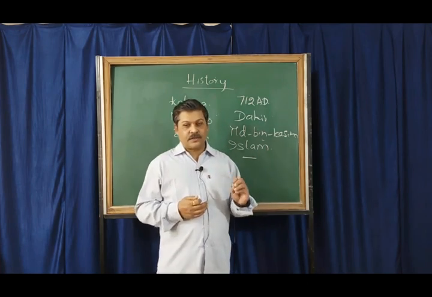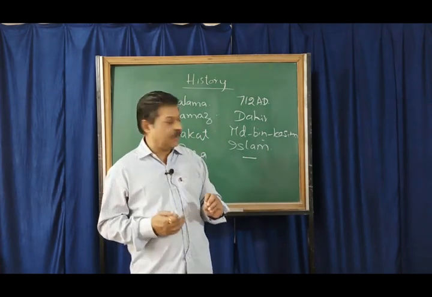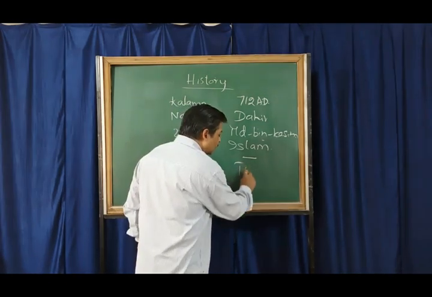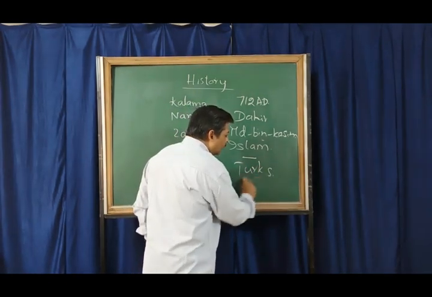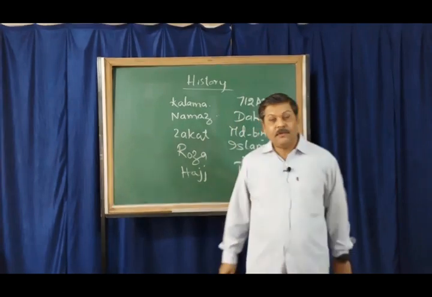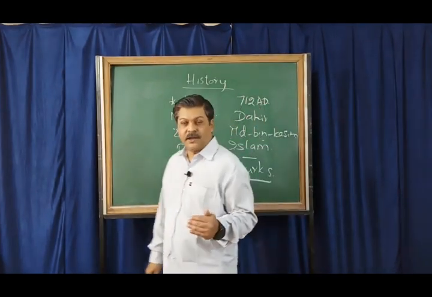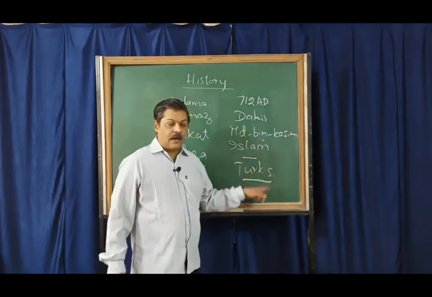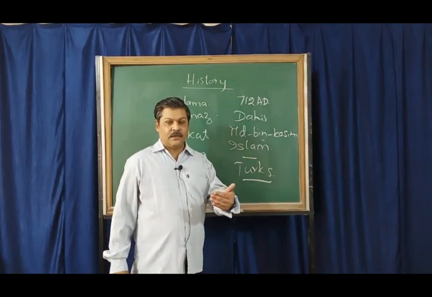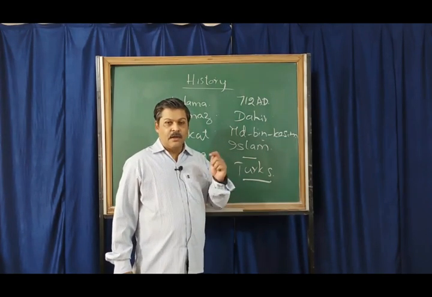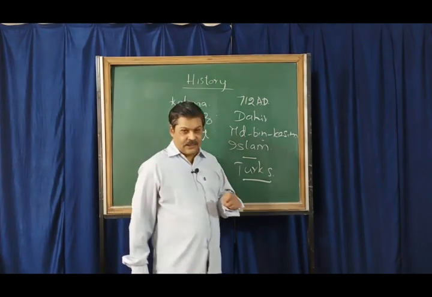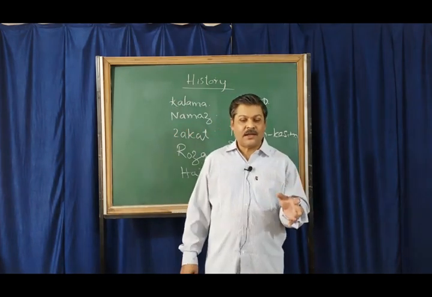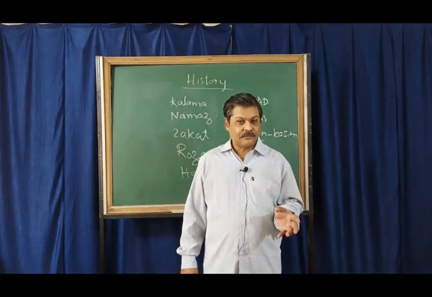However, later, in the 11th century, we have the Turks coming to India. In the 11th century, we find the Turks invaded India. And among the Turks, the first invader was Muhammad of Ghazni, or usually we call him Muhammad Ghazni.